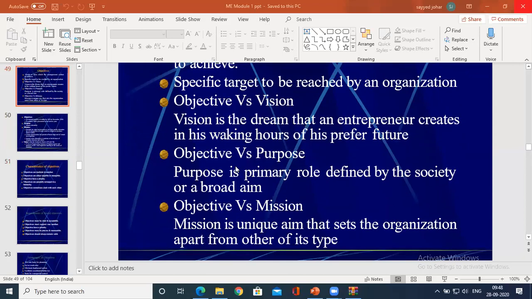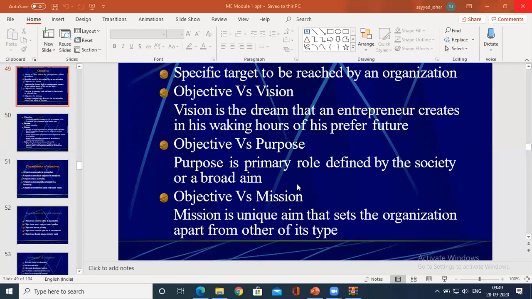So you could see the major difference here between the objective and purpose. Purpose is a primary role defined by the society. So that continues towards the aim.